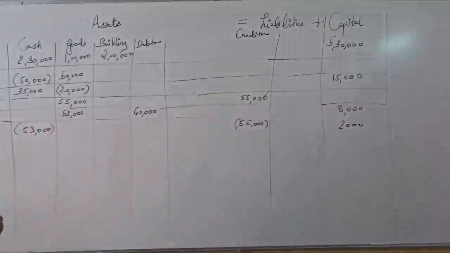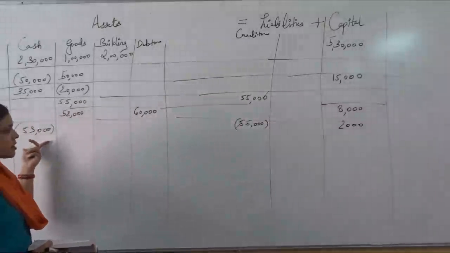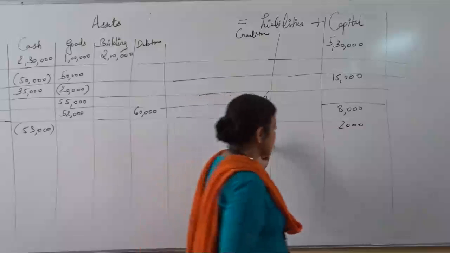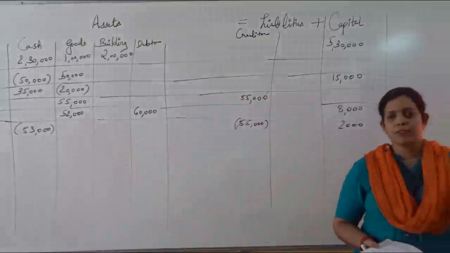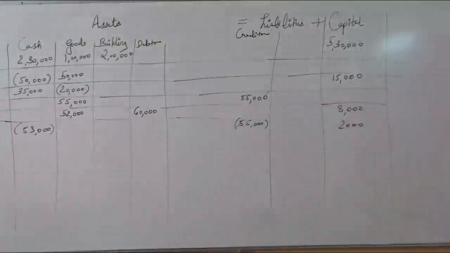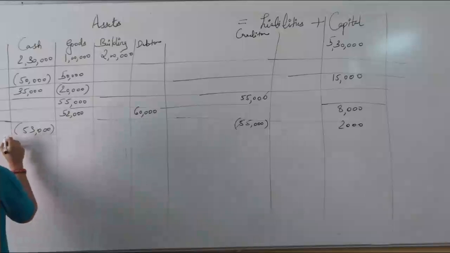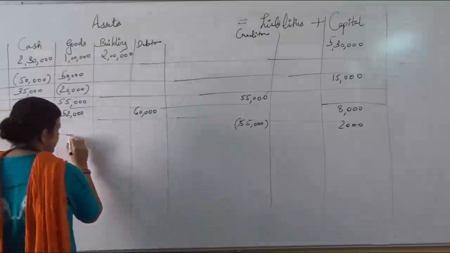Okay. You can see, in every transaction you can match the total. Here it is minus 53. Here also minus 55 plus 2, it is minus 53. Every time the LHS and the RHS remain the same. The total of the assets and the liabilities remains the same. Now the next transaction, transaction number 7. Read the transaction properly.